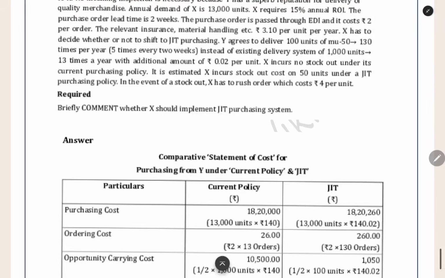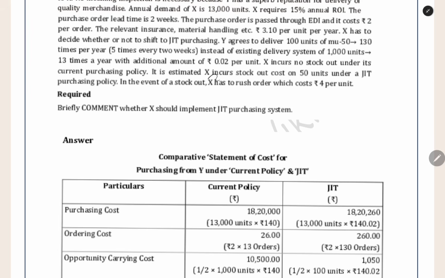X incurs no stock out under its current purchasing policy. What is the meaning of stock out? When the customer is coming to purchase, we will always have the inventory. We will always have the stock and we can sell it to them. Stock out means the customer is ready to purchase, but we are not having the inventory. The stock is out. The inventory is zero. So we have to purchase and then only we can give it to the customer. Sometimes the customer will be waiting. Other times the customer will reject your company and go to the competitor. So this is the stock out cost.